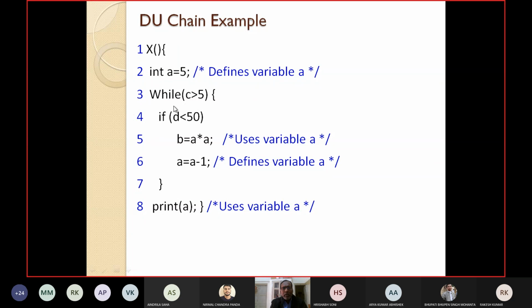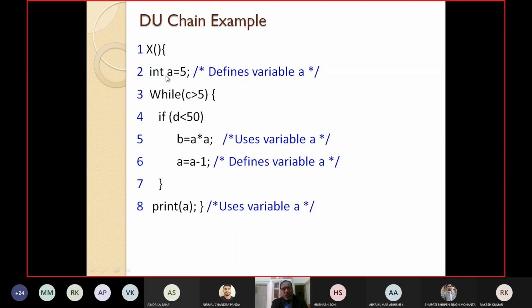So we say that variable A is live at line number 5, because it is already defined previously at line number 2, and on the path from line number 2 to line number 5, A is nowhere redefined. But I cannot say that A is live at line number 8.